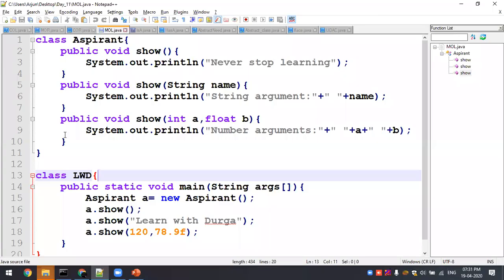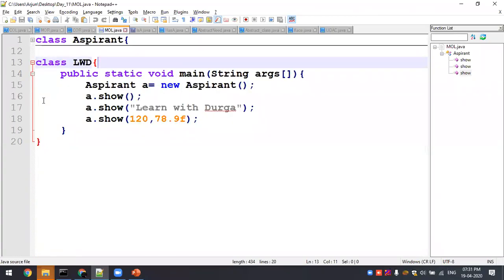So method overloading is nothing but I have a LWD block. There I have show off, show off, show off. So listen, show is nothing but the same function name, but inside you have no argument here, a string argument here, and two arguments here, that is integer and float.